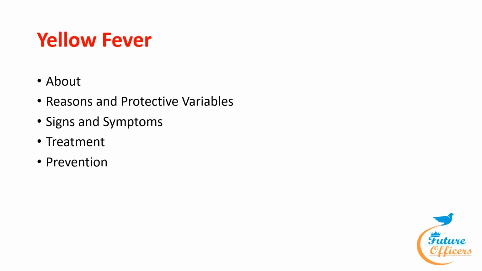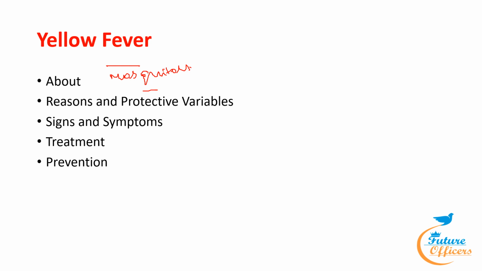Our next topic is yellow fever. It is a viral hemorrhagic disease which is spread by infected mosquitoes, mostly those of the Aedes aegypti species.